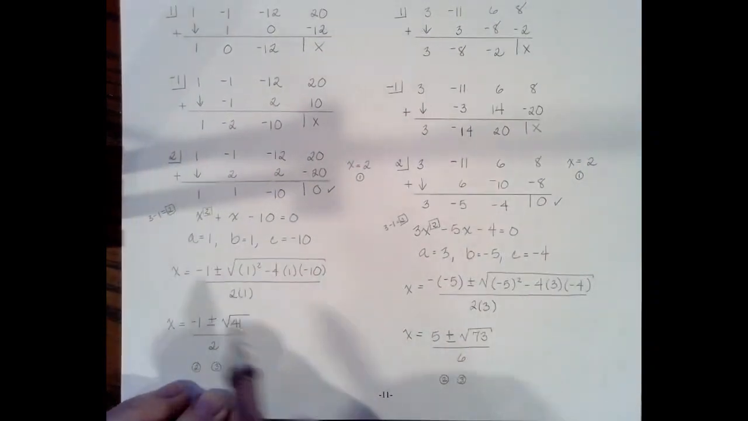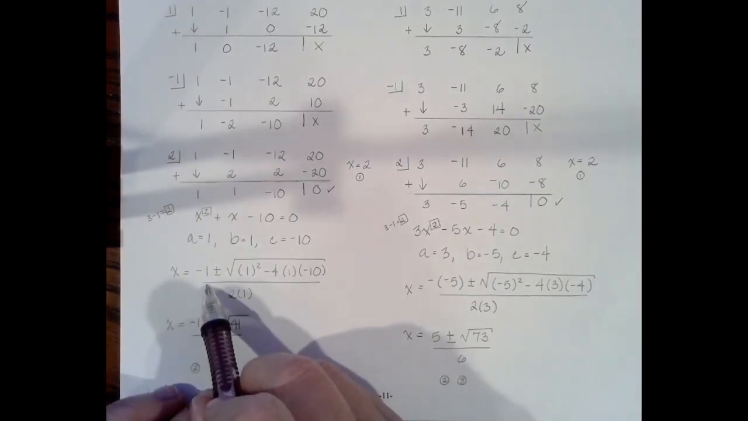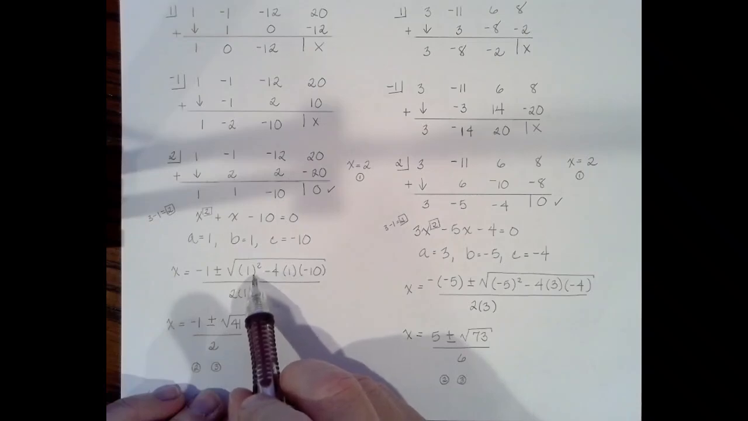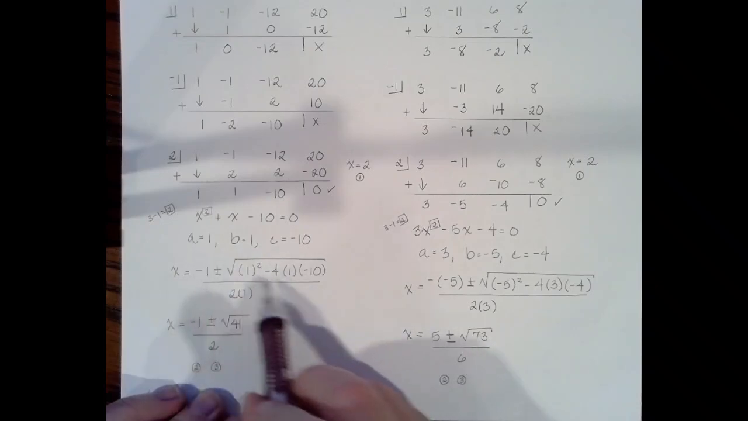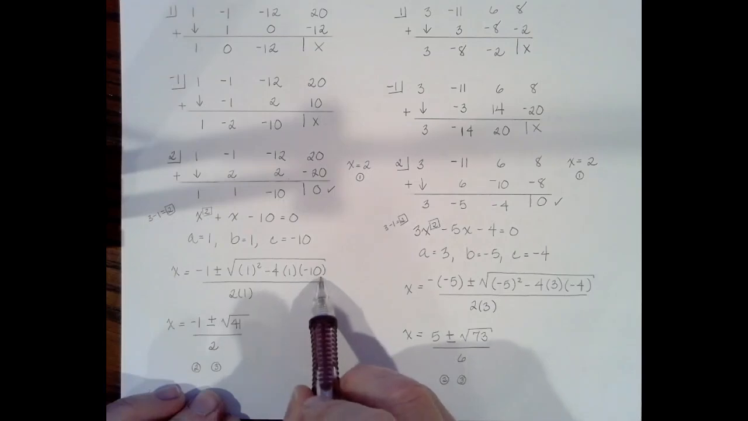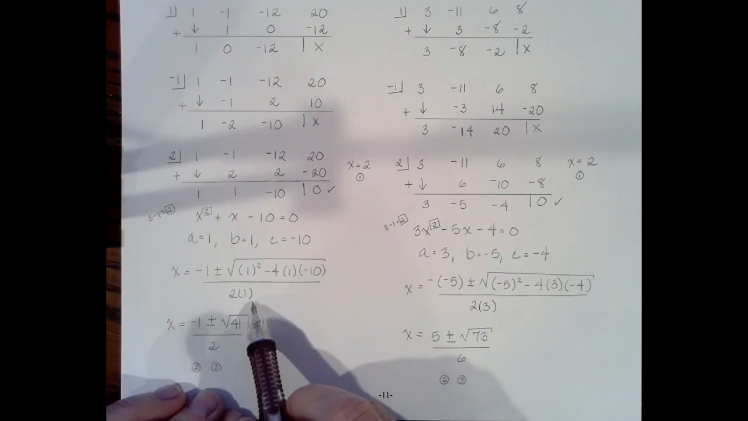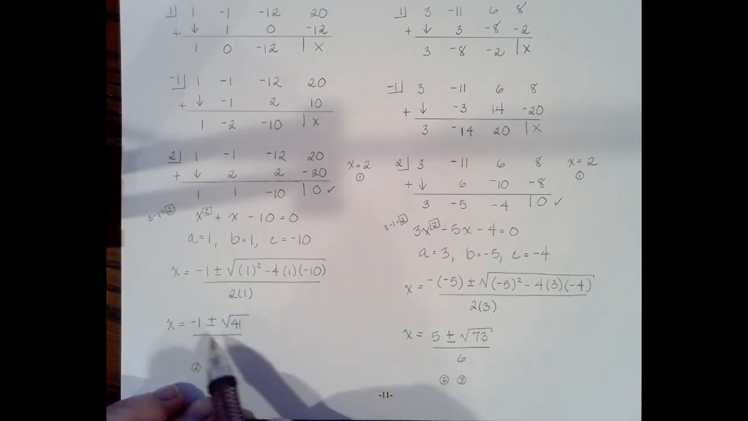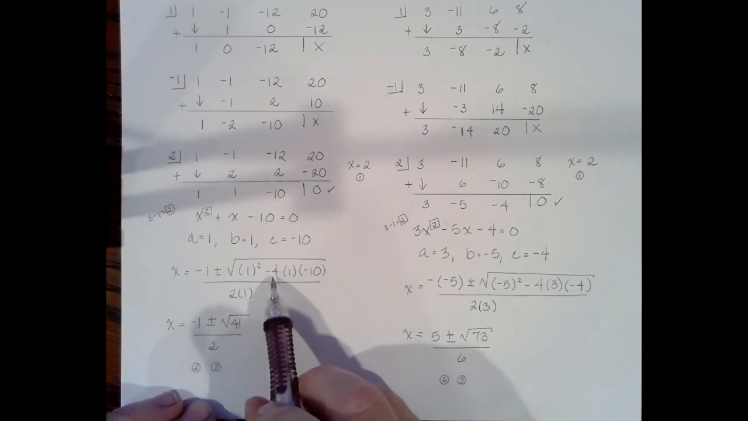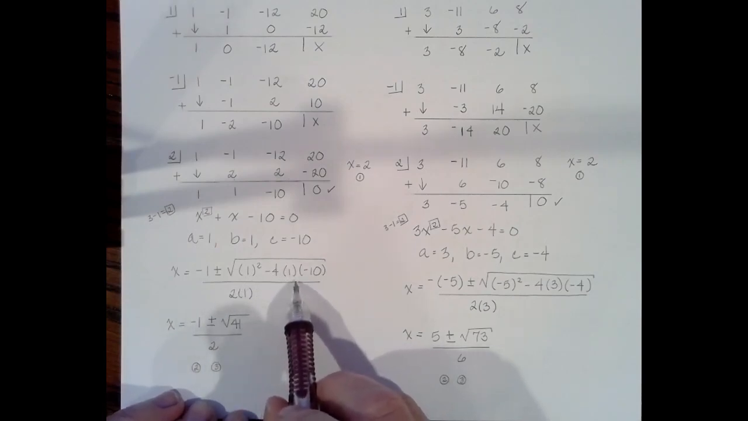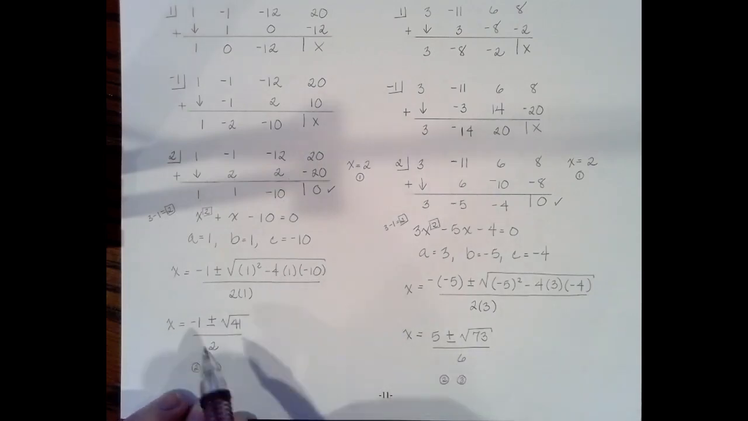So this is going to be x equals negative b, so -1, plus or minus the square root of b squared, or 1 squared, minus 4 times a, which is 1, times c, which is -10, all over 2 times 1, or 2a. Now, let's go ahead and finish this. We get x equals -1 plus or minus the square root of 1 squared minus 4 times 1 times -10. If you can do that in your head, more power to you, and then just check it with your calculator. That gives you the square root of 41.